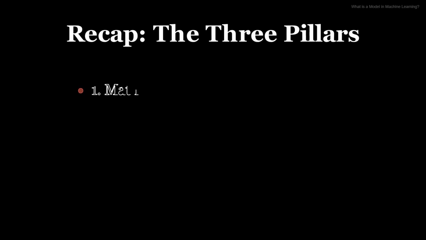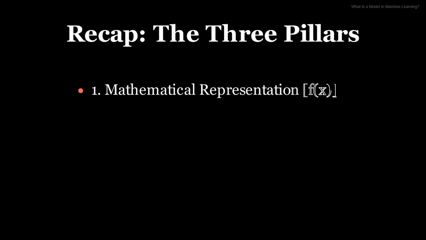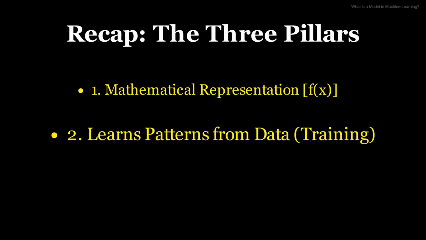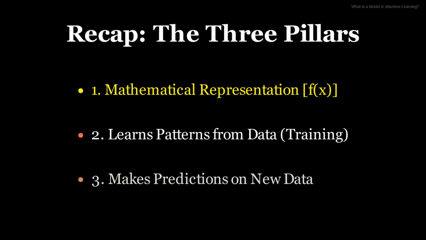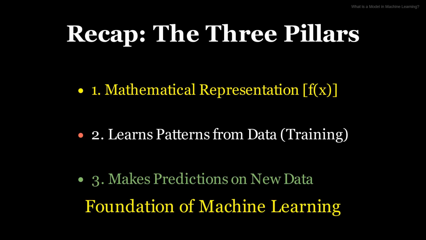Let's quickly recap the key points we've covered. A machine learning model is essentially a mathematical representation or an algorithm, like a function phi(x). Its unique ability is to learn patterns and relationships directly from data through a process called training. Finally, once trained, its purpose is to make informed predictions or decisions when presented with new, unseen information. These three pillars define what a machine learning model is and how it operates.